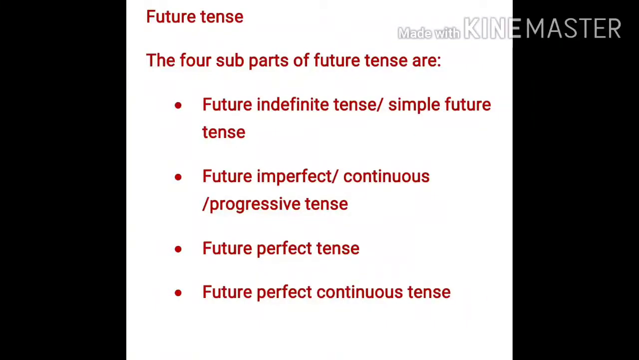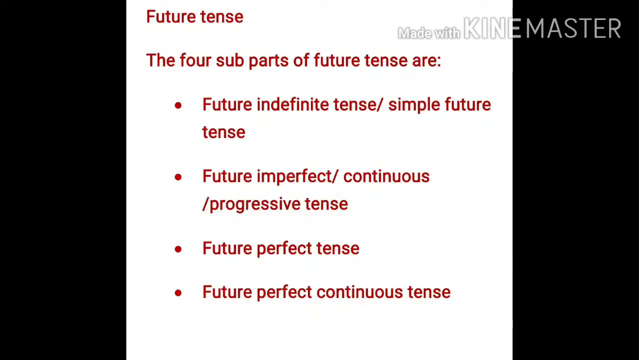Yes, students, today we will be reading about the future tense. As we have studied about the present and the past, we came to know that all the tenses are having the four subparts, right? For example, the first one is indefinite or the simple tense. The second is imperfect, continuous or progressive tense. Third is the perfect tense, and fourth one is perfect continuous tense. So same way with the future tense also we are having the four subparts.